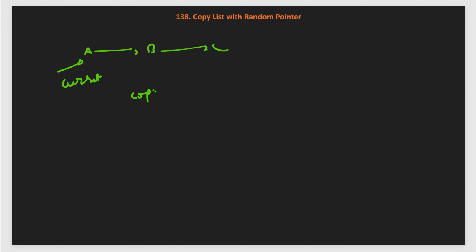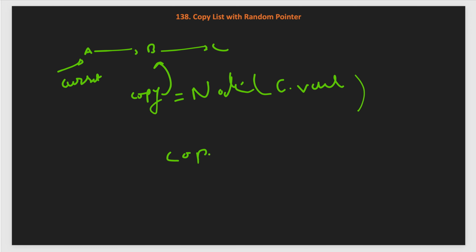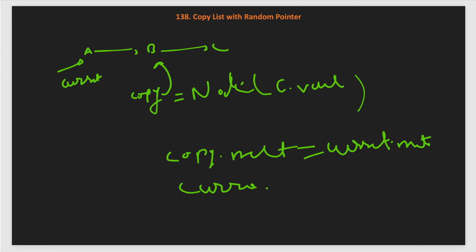So we create a copy node of A. This will be a new node with the same value, whatever the current node dot value is. Then we set copy dot next equal to current dot next. Then we update current dot next to copy.